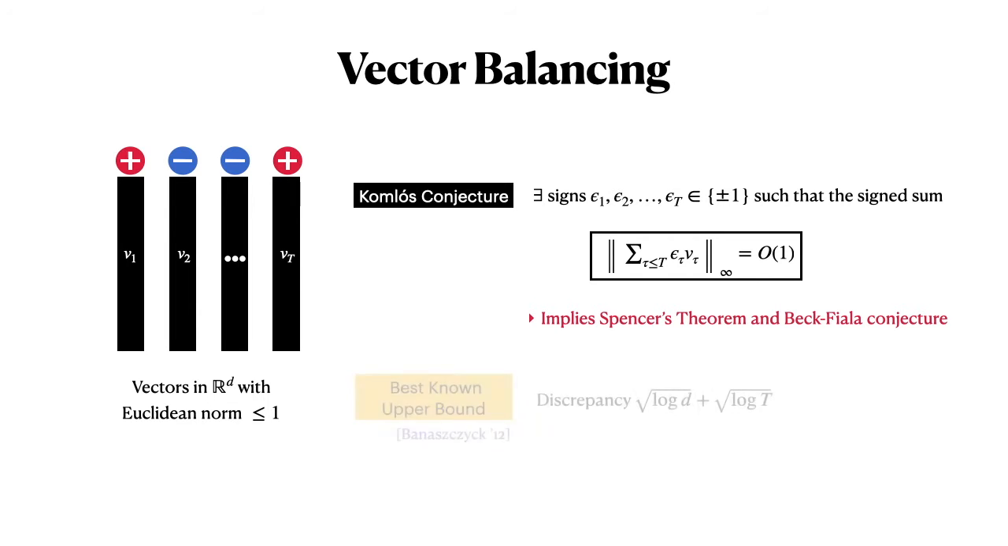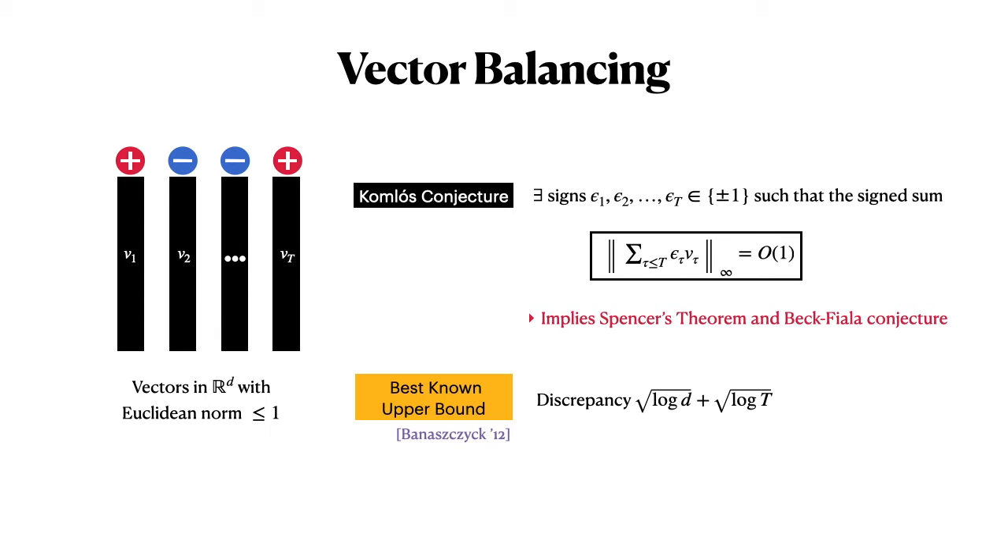The best known upper bound we have towards this problem is due to Banaszczyk, who in a very nice result showed that the discrepancy, or the infinity norm of the sign sum vector, is at most root log of the dimension d plus root log of the number of vectors t. This is the best we know so far, and there is no known lower bound. As far as we know, this Combinatorial conjecture could be true.